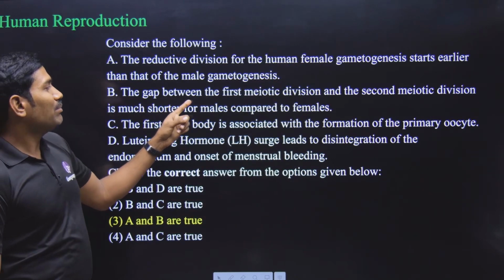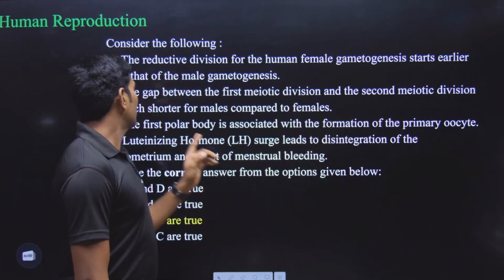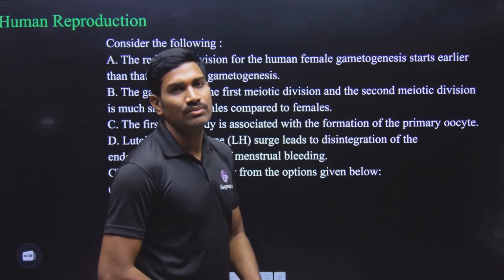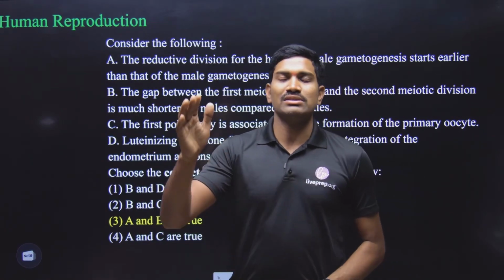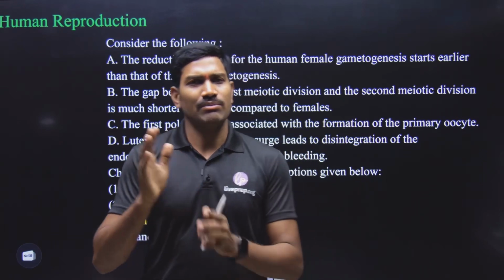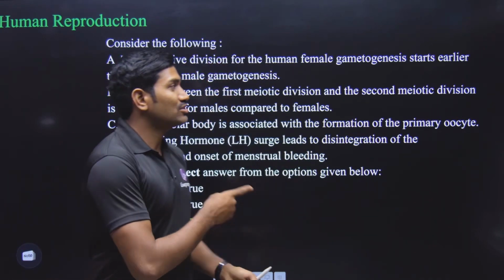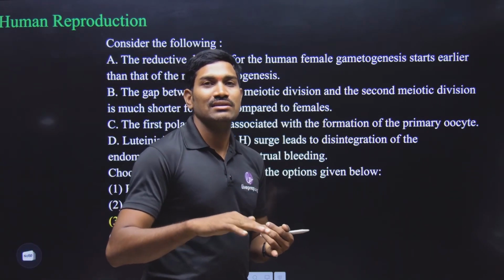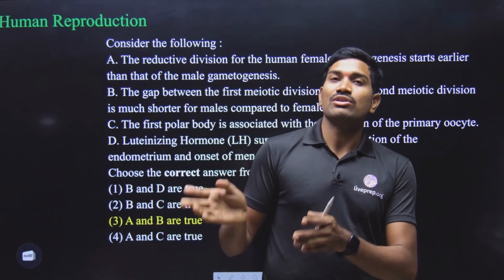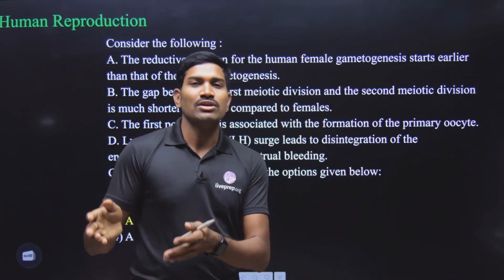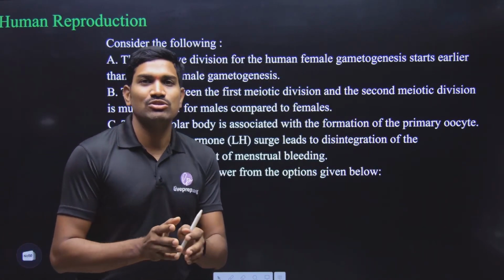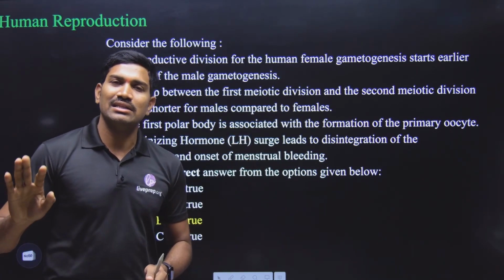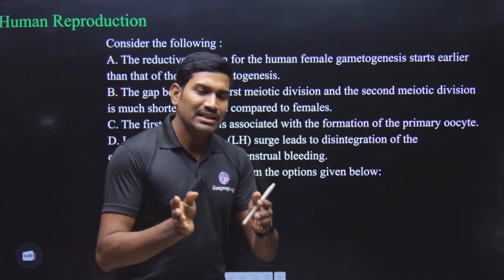Next one. The gap between the first meiotic and the second meiotic divisions is much shorter for the males when compared to females. Is it true or false? This is also true. In the case of males, there is no stoppage. Once these meiotic divisions are starting, continuously happening. Meiosis 1, meiosis 2 will be completed. But in the case of female, what happens? Meiosis 1 is starting in the fetal life, and there it will be arrested. And again, some of these cells in the menstrual cycle after the puberty. So once puberty is attained, then for every menstrual cycle, only few cells are again continuing, and remaining are still in that meiosis 1 only. Yes or no?